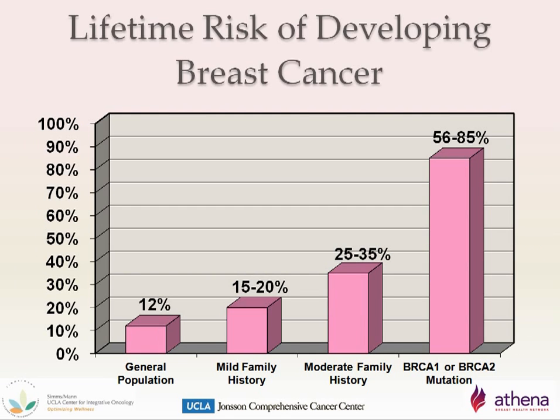Family history has a strong influence on a person's risk to develop breast cancer. The graph here shows how a person's family history can influence the cancer risk. The bar on the far left shows the general population risk of 12%. The stronger the family history, the more the risk increases. The bar on the far right shows the family history component that carries the greatest cancer risk, the BRCA1 and BRCA2 genes. Individuals who carry one of these gene mutations have a 56 to 85% chance of developing breast cancer in their lifetime.